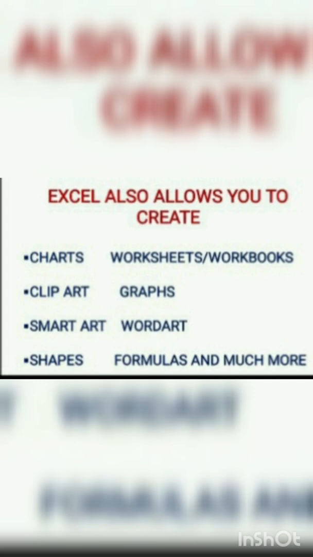And then next, WordArt. WordArt is a different type of text shapes. We can make a table and then apply different types of shapes in the table. Okay, and then next one, formulas and much more. Formula is very important. We can make calculations in every table. You enter the formula in the formula bar and then the calculation will be applied automatically to the table. The calculation will produce correct, absolute values with these formulas.